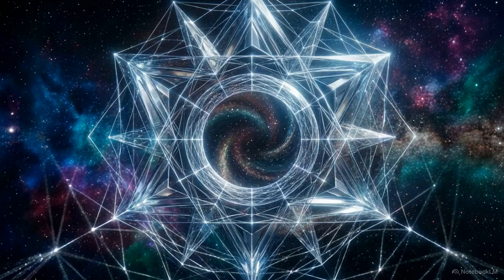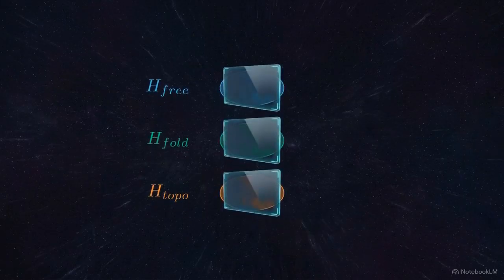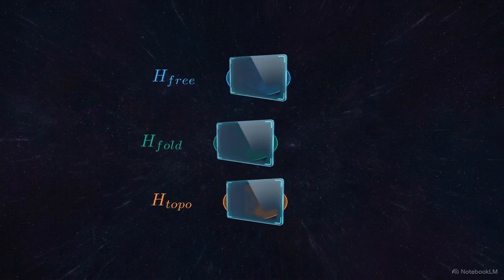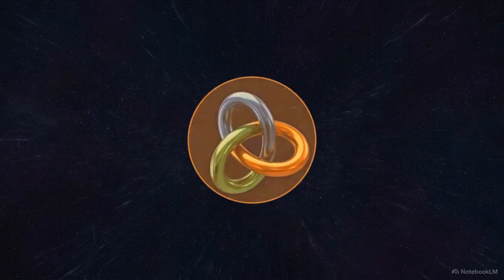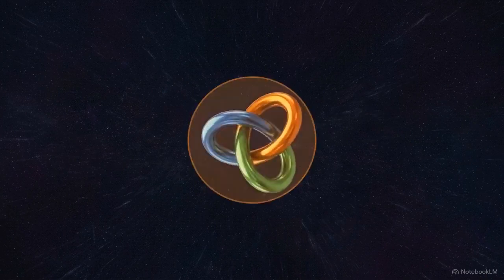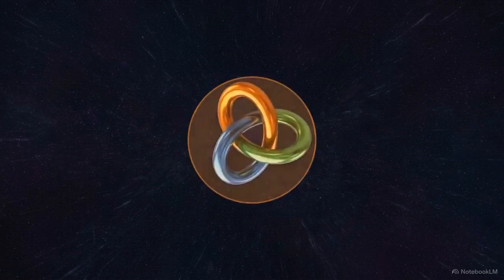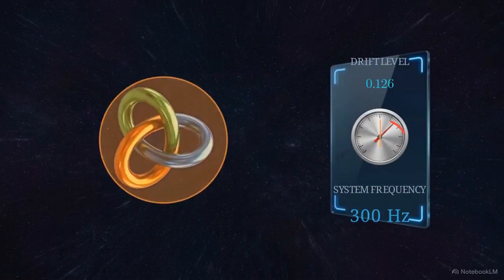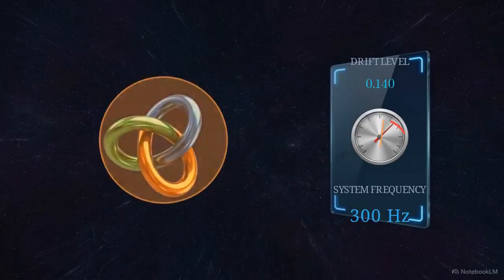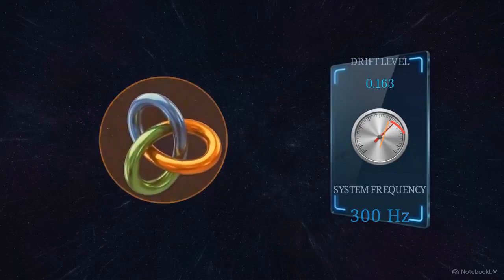The engine that maintains the stability is the Constitutional Hamiltonian. It uses 3 non-commuting layers, the free, the fold, and the topological, to govern a system's evolution. Because these layers are mathematically interwoven, they don't lock the system into a static cage. They allow the system to rotate through systemic drift, keeping its core geometry intact. This rotation is monitored through 2 metrics, a 0.17 drift threshold and a 300 Hz heartbeat.